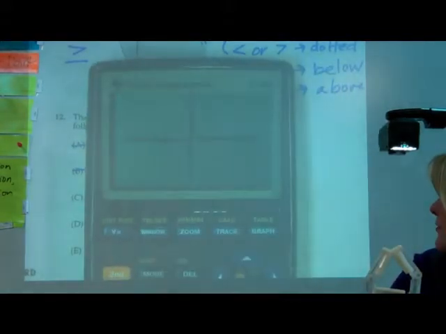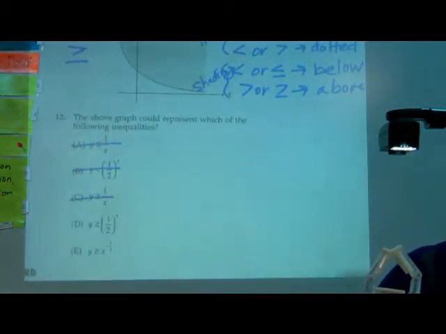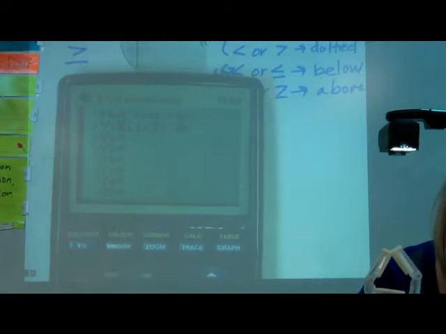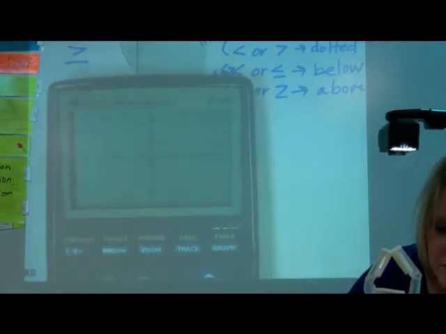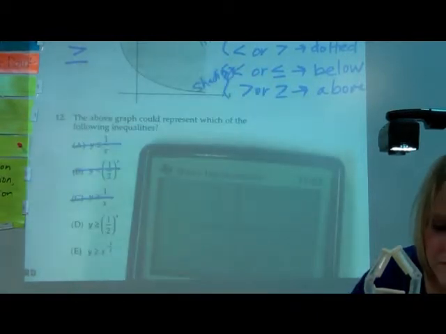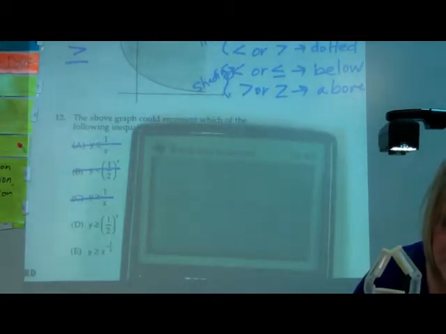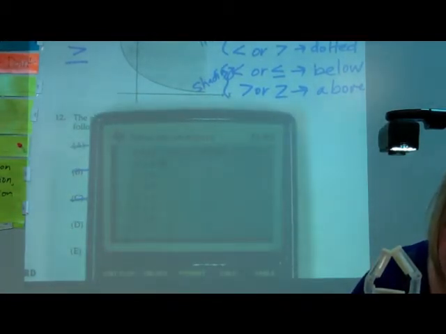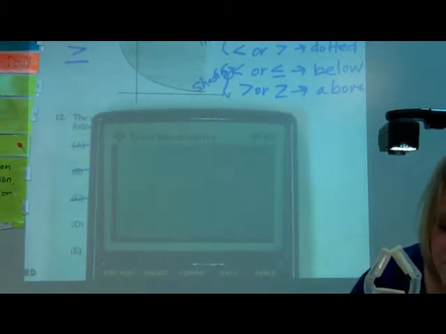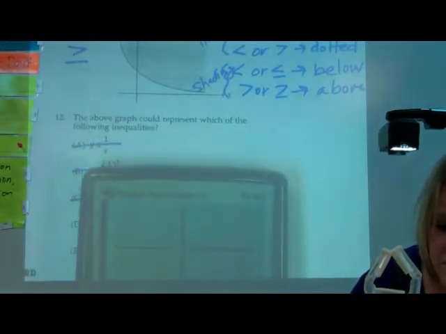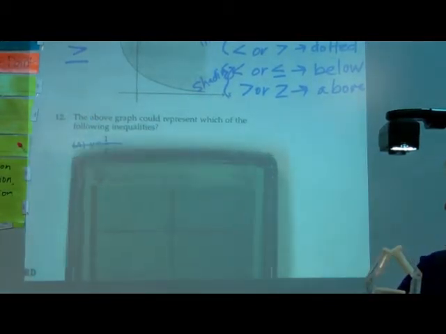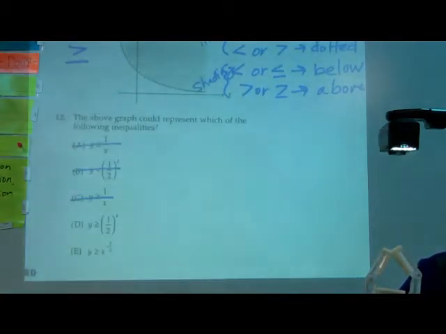It makes this kind of funky little, it's not that one. 1/2 to the x. That looks pretty close. We'll check the next one just to be sure. X to the negative 1/2. That one doesn't cross the y-axis, so it would have to be this one here.